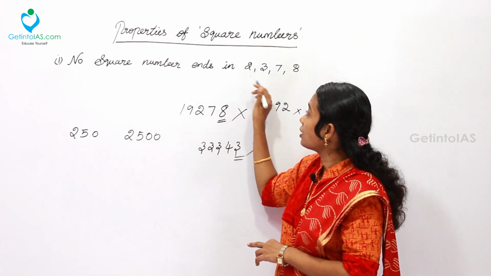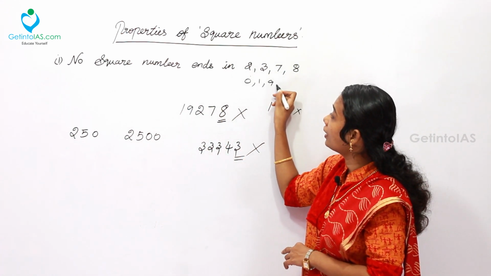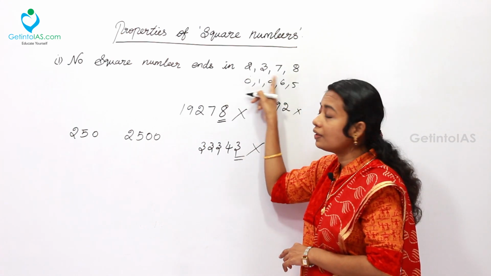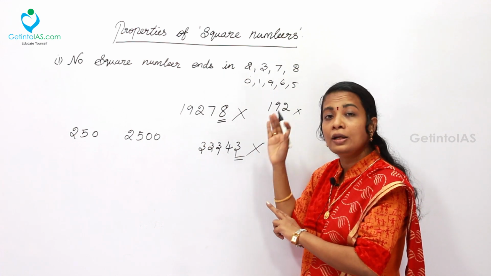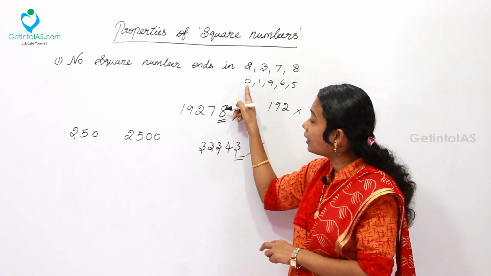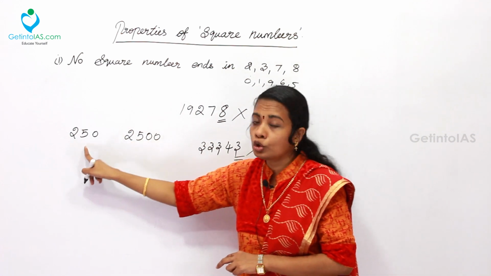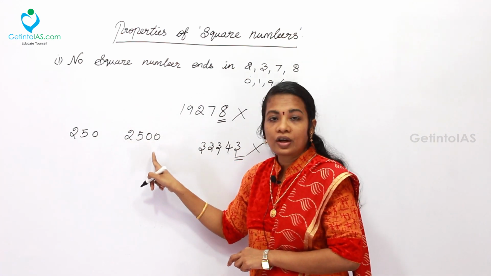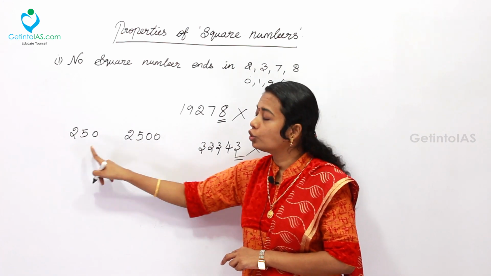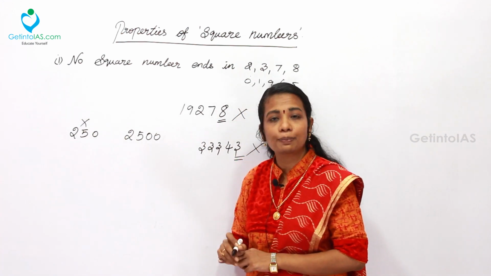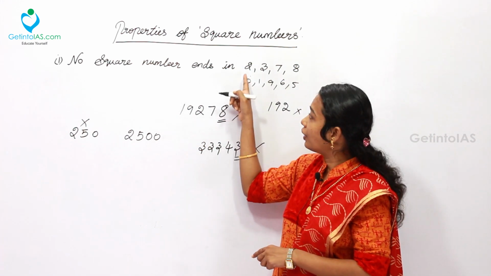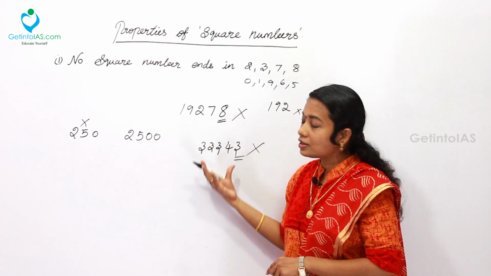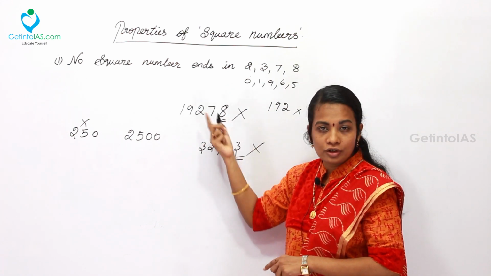Numbers other than 2, 3, 7, 8 end in 0, 1, 9, 6 and 5, which does not mean a number ending with these digits must be a perfect square. It may or may not be. For that I have taken 250 and 2500. 2500 is a perfect square, while 250 is not. The only thing we can grasp from this first property is that any number ending with 2, 3, 7 or 8 will never be a perfect square.